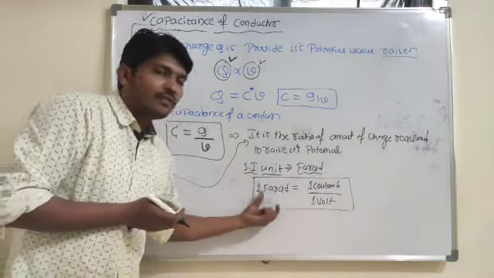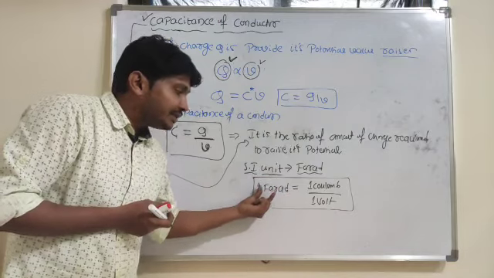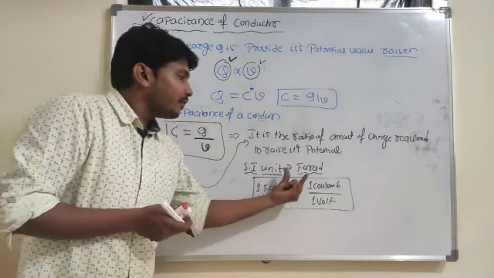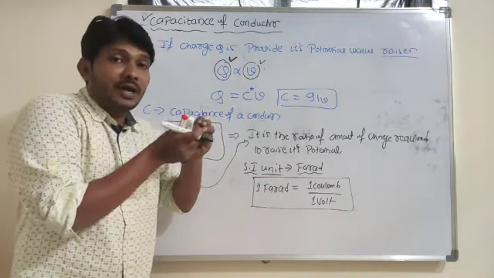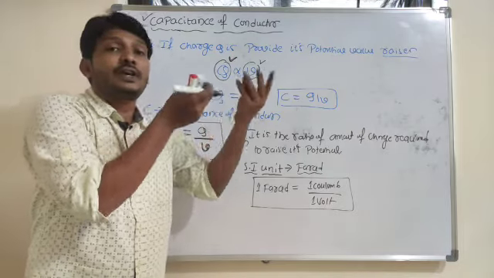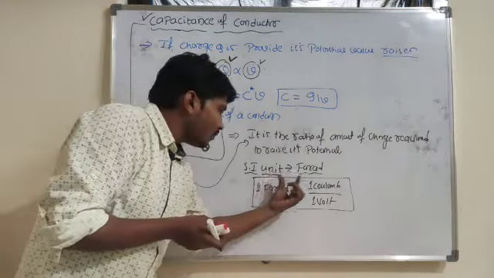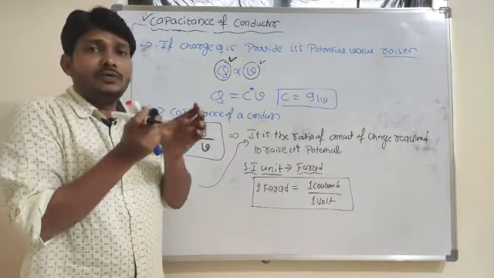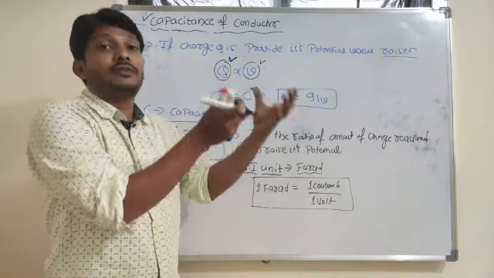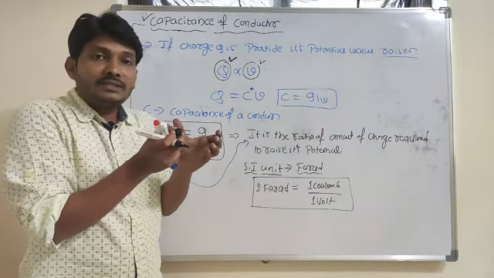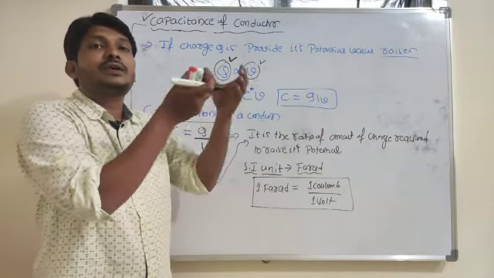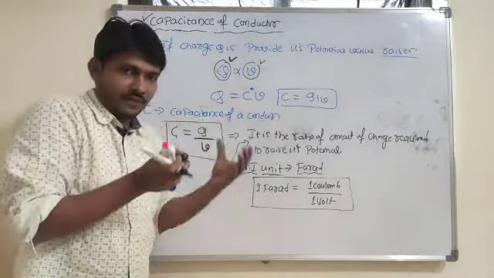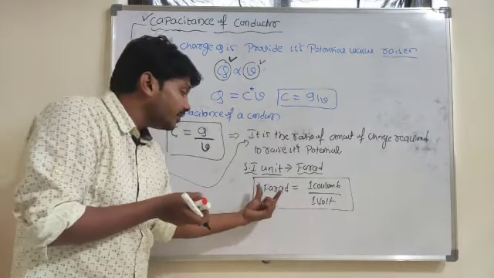What do you mean by 1 farad here? A capacitance is said to be 1 farad if 1 coulomb of charge is provided in order to raise its potential by 1 volt. On what basis will I consider capacitance equal to 1 farad? I need a reference, so for that purpose I define 1 farad.